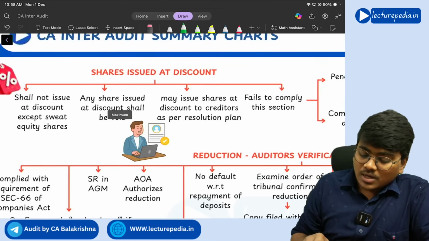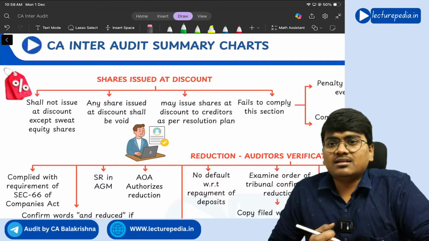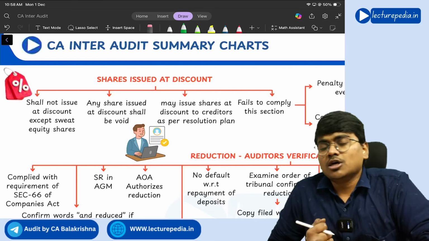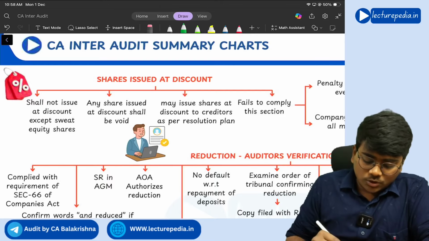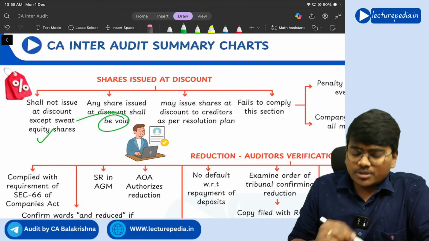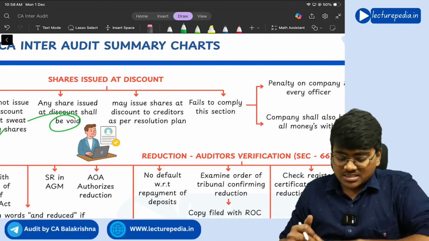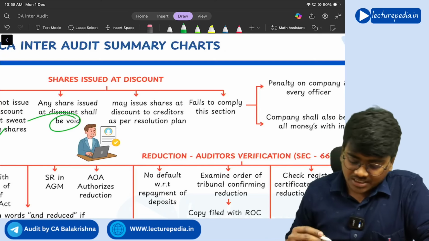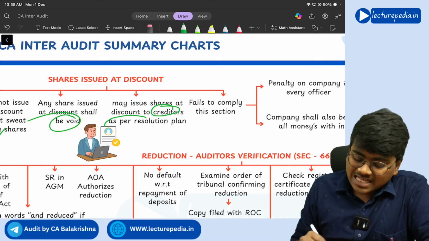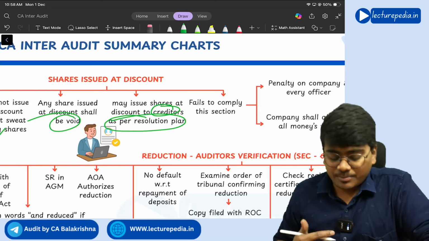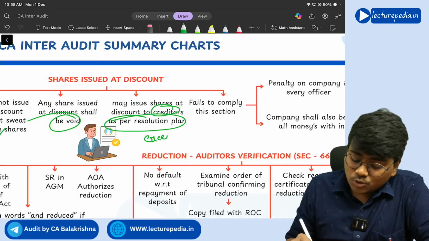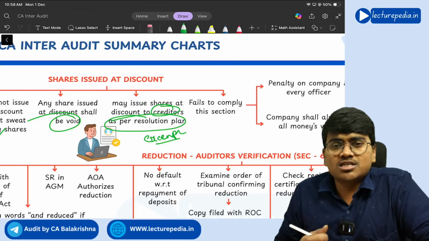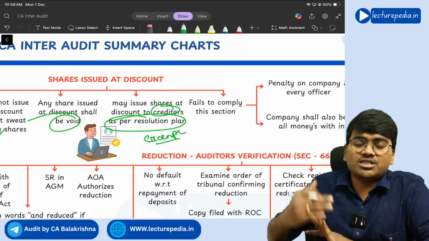Next, I told you there are certain exemptions for the issue of sweat equity shares. We will see that the basic rule is that if you issue shares at a discount, it will be void. That is the basic rule. But the exemption is that you may issue shares at a discount to creditors as part of a resolution plan. This is the exemption. Resolution plan is a concept of the Insolvency and Bankruptcy Code.